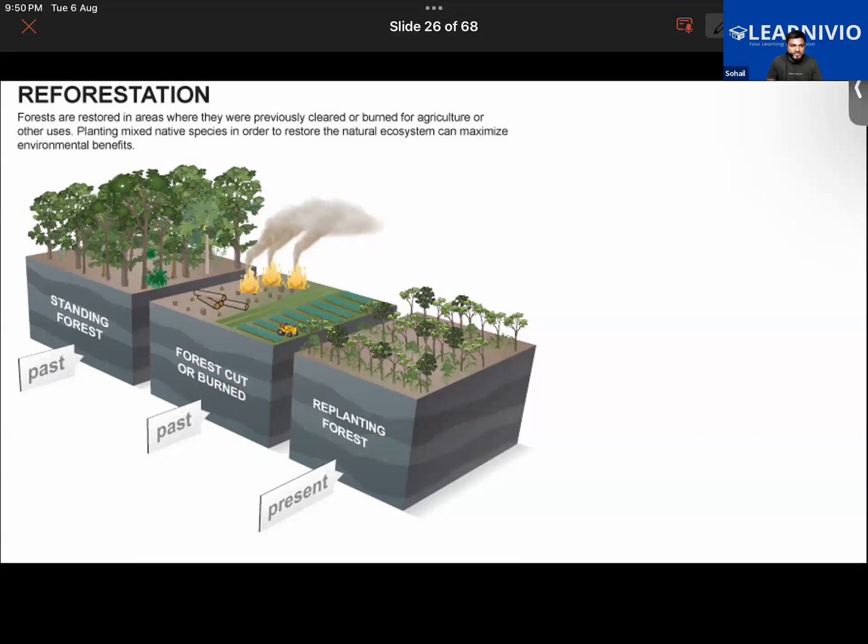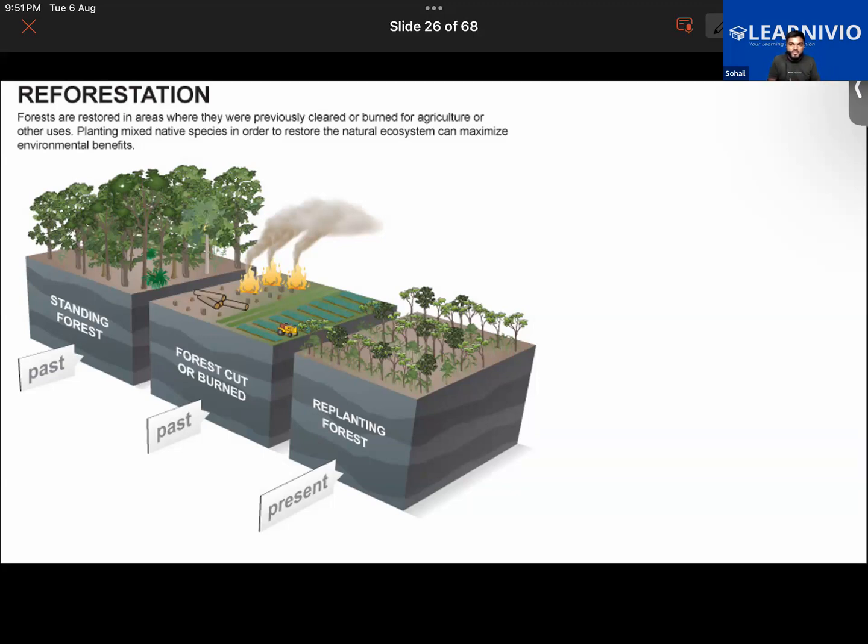So how is it done? There was a forest in that region in the past, right? That might have been burned down or cut down to obtain land for other purposes. So in the present time, we are replanting the trees in that region to get back the lost forest, right? Reforestation will have so many positive impacts on the environment.